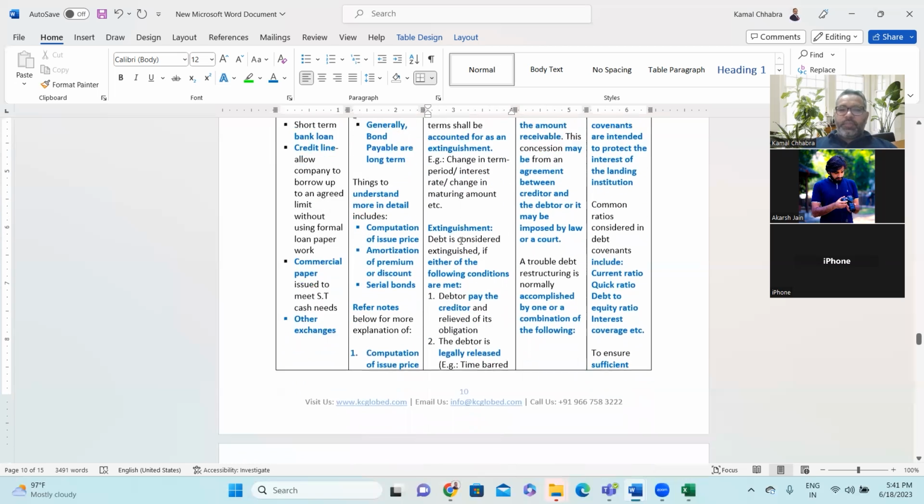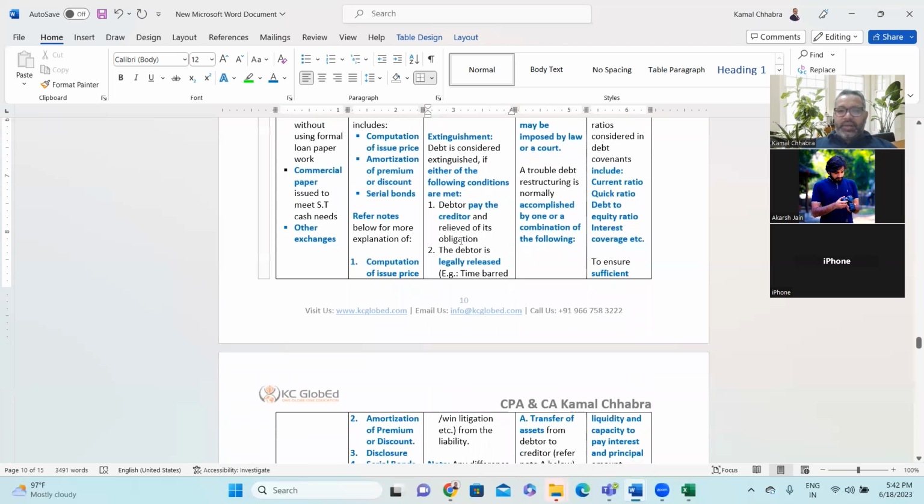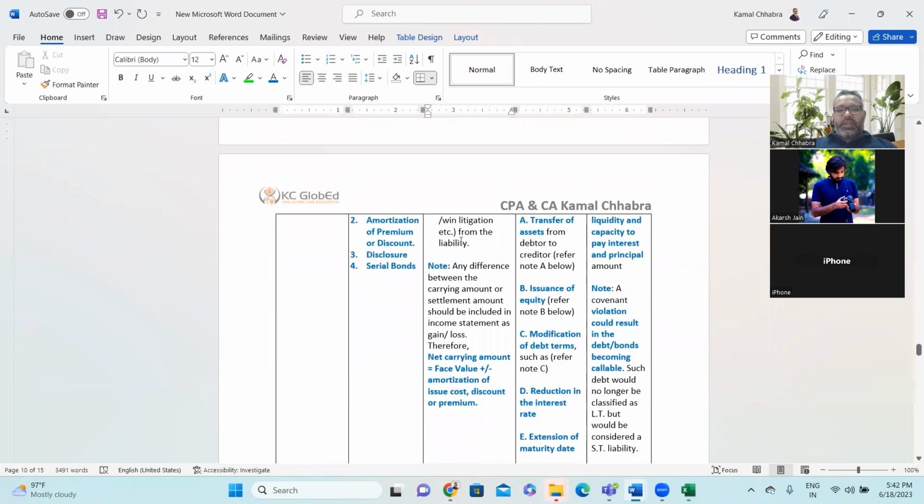Yes, sir. A troubled debt restructuring is normally accomplished by one or a combination of the following. First one is transfer of assets from debtor to creditor. For example, let's keep that bank loan example in your mind.